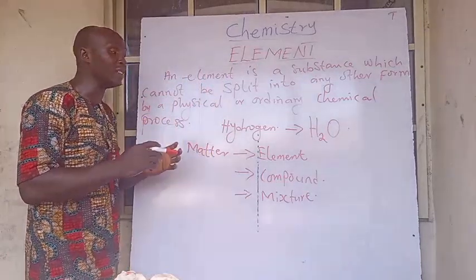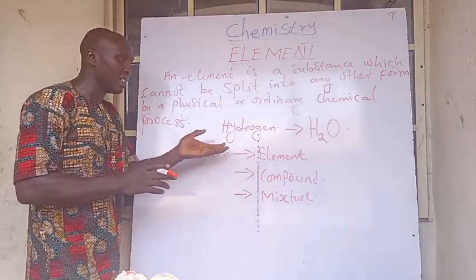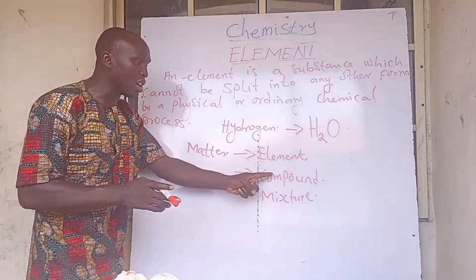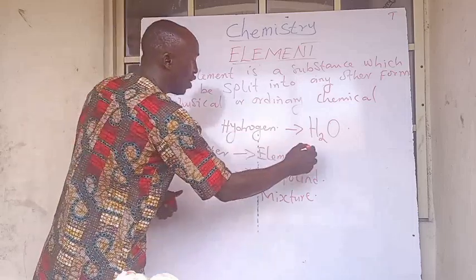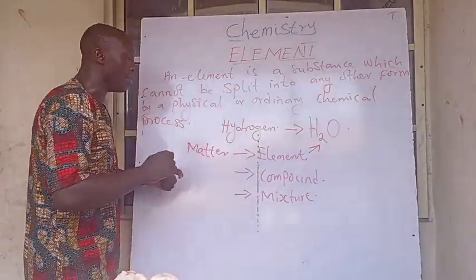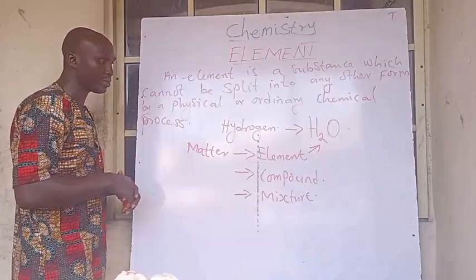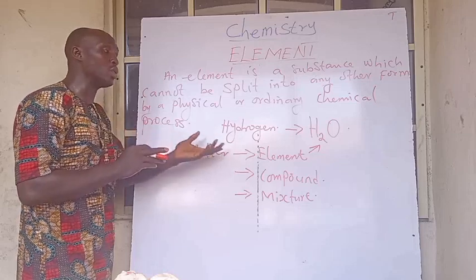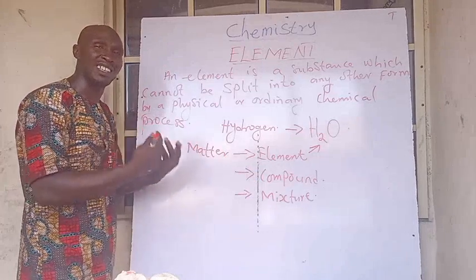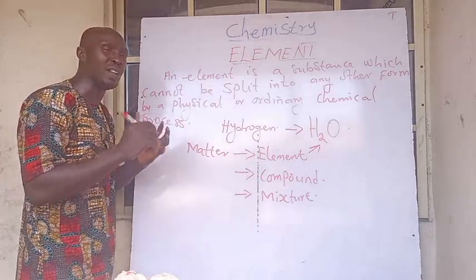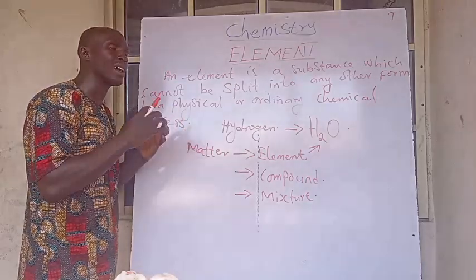Let me say this clearly. These are different forms of what? Matter. This can be gotten from this, because the combination of what? Elements gives you a what? A compound. Therefore, at the moment, we will not be talking about compound and what? Mixture. We're going to talk about these things in the series. And I believe and bet you that you will get to understand this difference clearer and better.